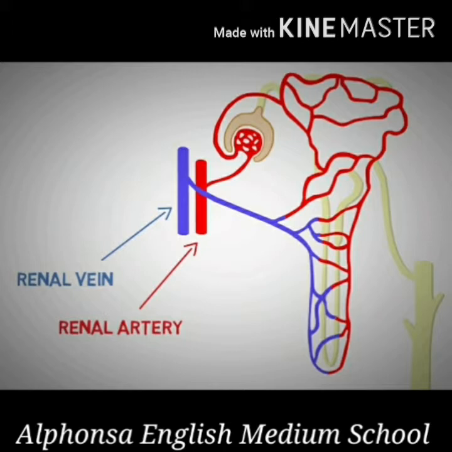After filtration, the liquid waste along with certain useful substances like amino acids, sugars, water, etc. is filtered and moves out of the glomerulus, and that is called the glomerular filtrate. The filtered blood passes out of the glomerulus through the efferent renal artery. This efferent renal artery is a little thinner than the afferent renal artery which brings the blood into the glomerulus. Hope this is clear.